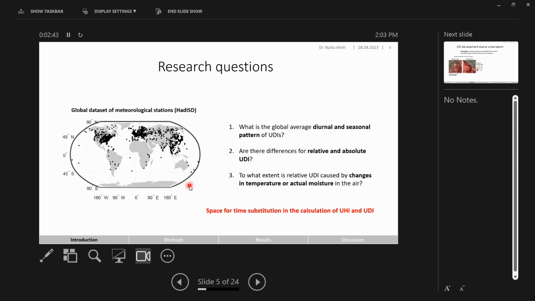To do so, I'm using a meteorological data set of globally distributed stations, and I will answer the following research questions in this talk. First of all, what is the global average diurnal and seasonal pattern of urban dry islands? Are there any differences in these patterns between relative and absolute urban dry islands? And to what extent is the relative urban dry island actually caused by changes in temperature, such as the urban heat island, and to what extent by changes in humidity? To quantify this global urban dry island average, we're using a space-for-time substitution, which I will explain now in the following.